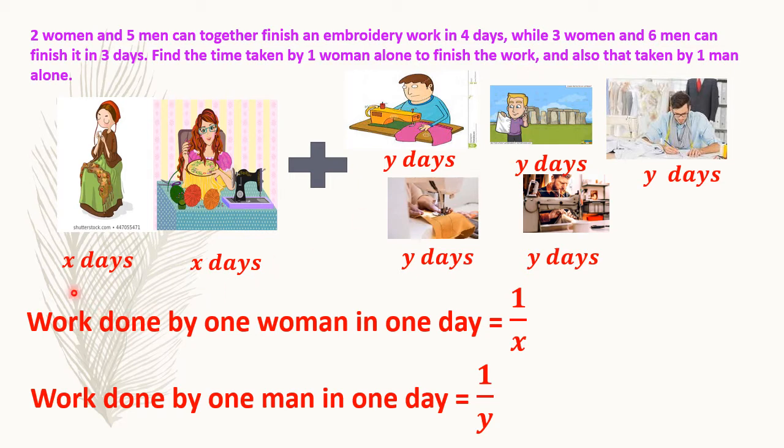So one woman is taking X days to complete one work. So in one day, how much work would she have finished? She would have finished 1 upon X of the work. Similarly, one man is taking Y days to complete one work. In one day, he would have completed 1 upon Y of the work.